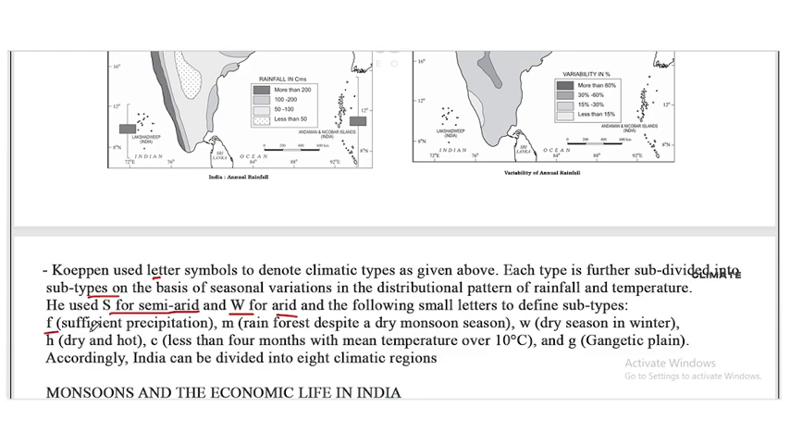F, that is sufficient precipitation. M for rainforest despite a dry monsoon season. W for dry season in winter. H for dry and hot. C, less than 4 months with mean temperature over 10 degrees Celsius. And G, Gangetic plains. Accordingly, India can be divided into 8 climatic regions.